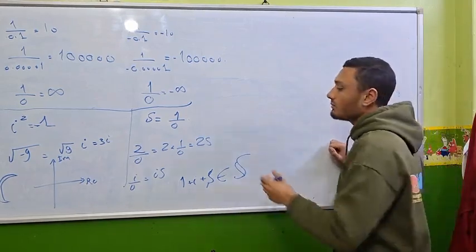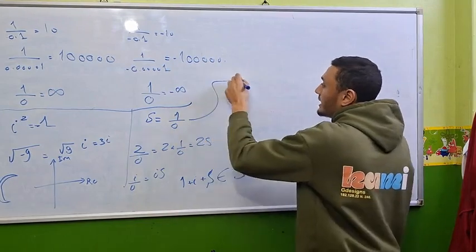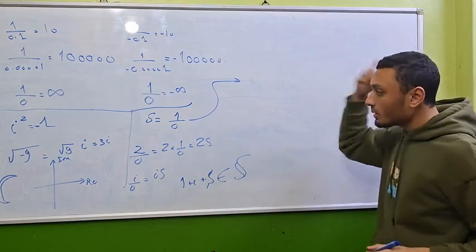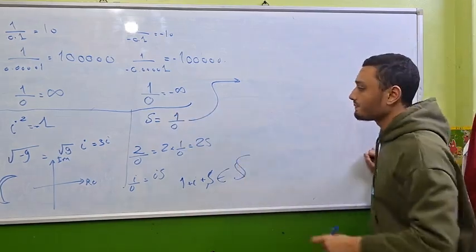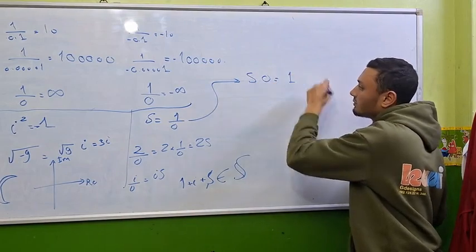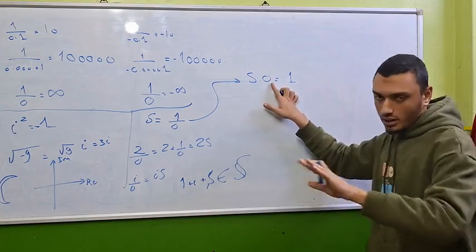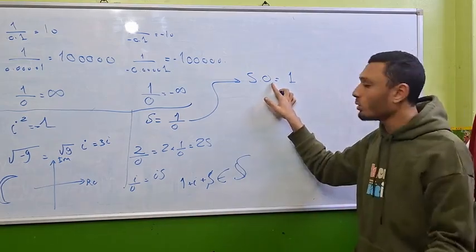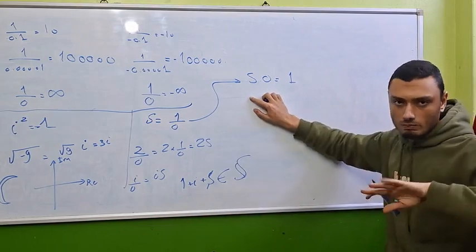Well, the problem is, let's say you decided to multiply by 0 on both sides. s times 0 is 1. This already smashes all of the mathematics down, but no problem.